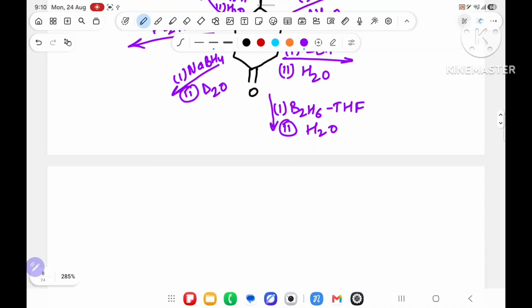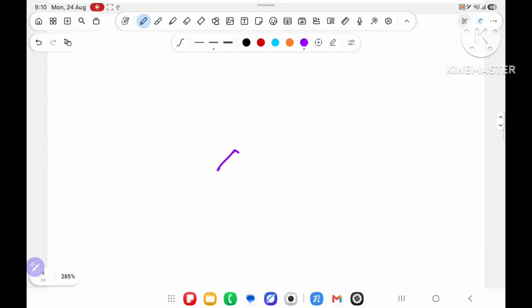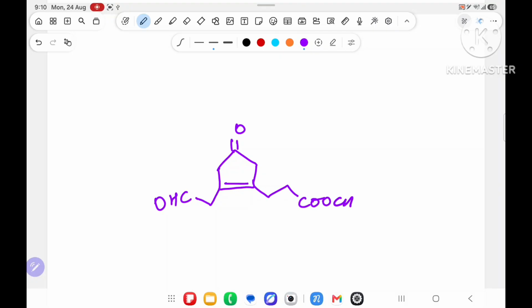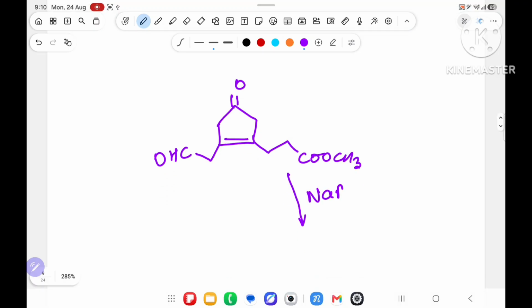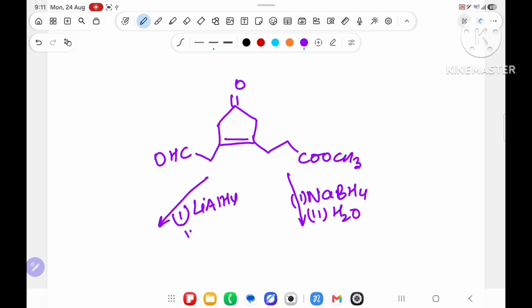First question. The second question I have taken like this: a compound with C double bond O, CHO, and COOCH3, and I have taken two reagents only over here. One is NaBH4 first and the second reagent is H2O. In the other, the first reagent is LiAlH4, second reagent is H2O.